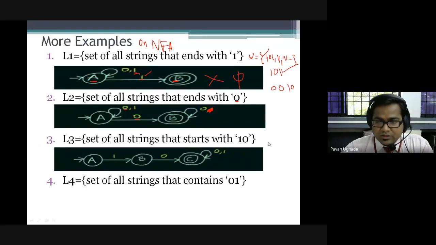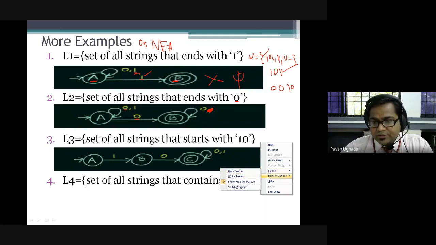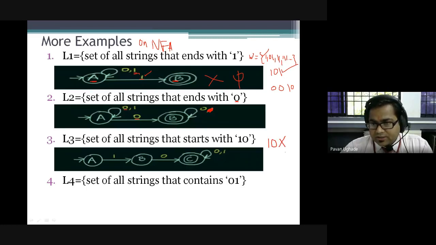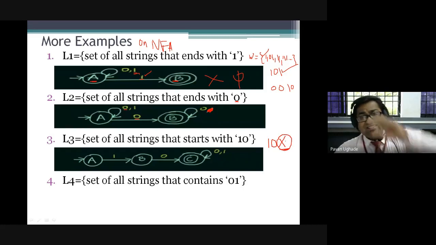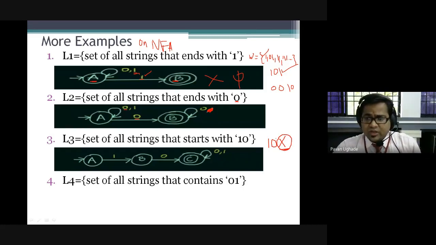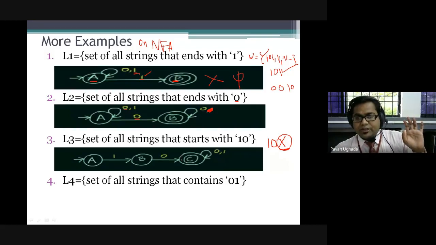See what happens in a smaller way. I will explain. This can be represented as starts with 10. So once we write 10, it will accept 10. After that, let it be anything: let it be 1, let it be 0, let it be any combination over 1 and 0. It should start with 10. So what I have done: 10 start, after that it reaches the final state. Later, let it be anything. We are not going to take care of that, right? So this is the NFA.